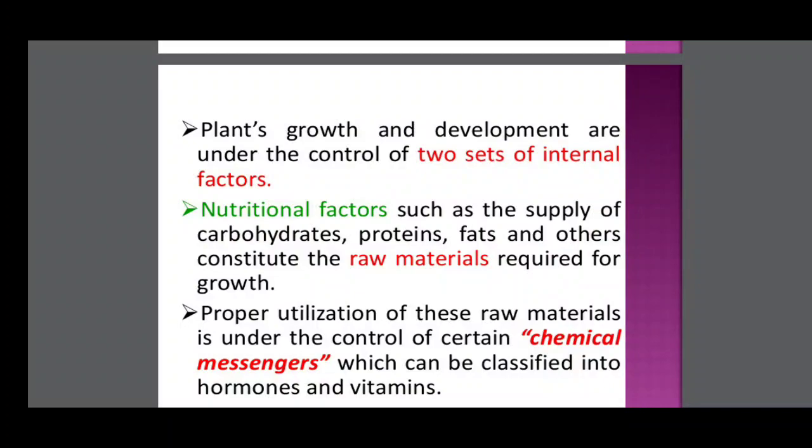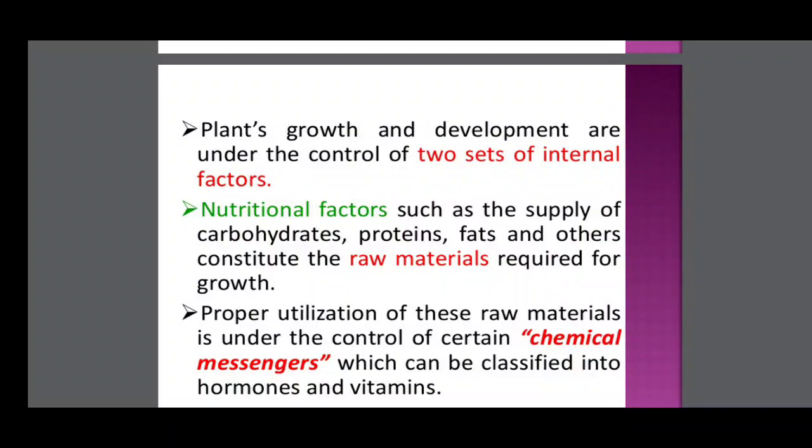At the same time, through metabolism, proteins and fats are synthesized for plant growth. Second, proper utilization of this raw material is under the control of certain chemical messengers, which can be classified into hormones and vitamins.